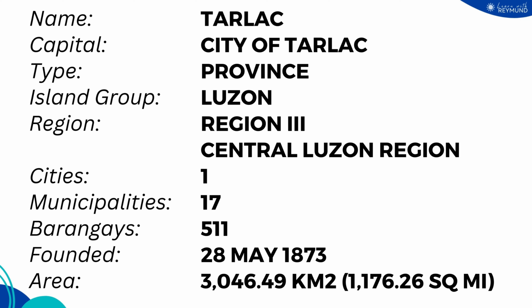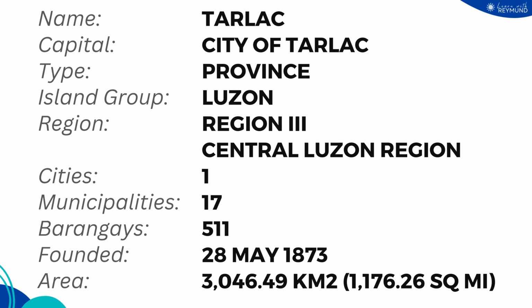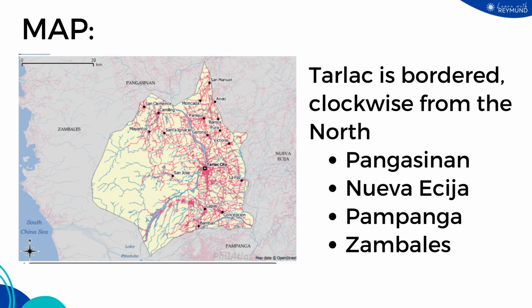It is composed of one city, 17 municipalities, and 511 barangays. It was founded on May 28, 1873. The total land area is 3,046.49 square kilometers or 1,176.26 square miles. The province of Tarlac is bordered clockwise from the north by Pangasinan, Nueva Ecija, Pampanga, and Zambales.